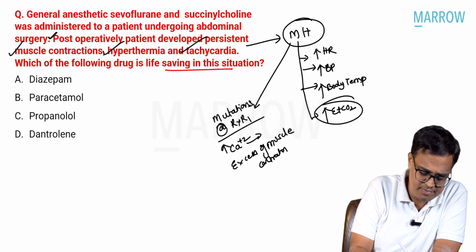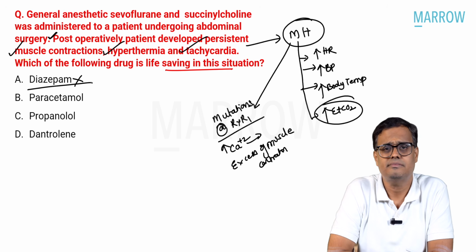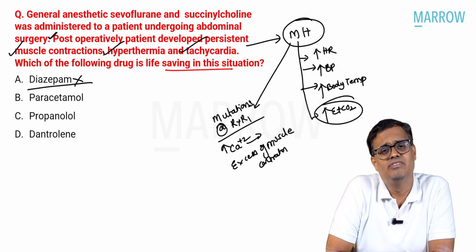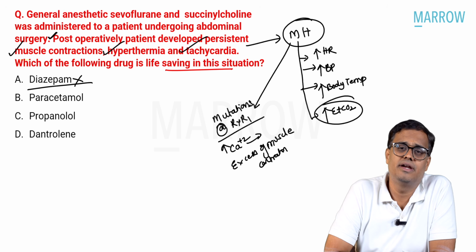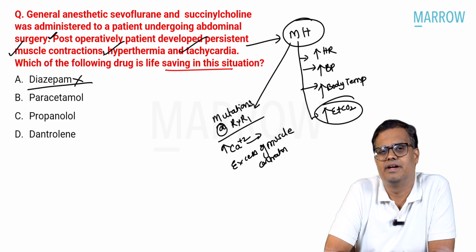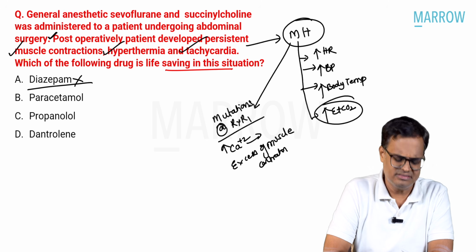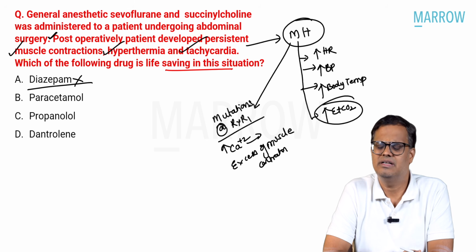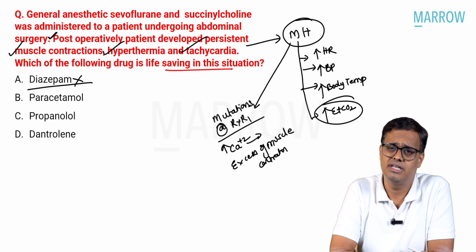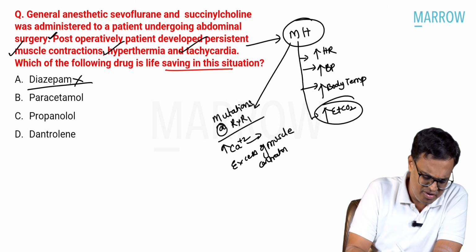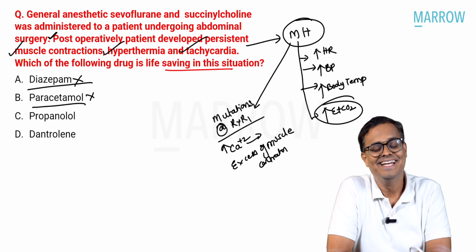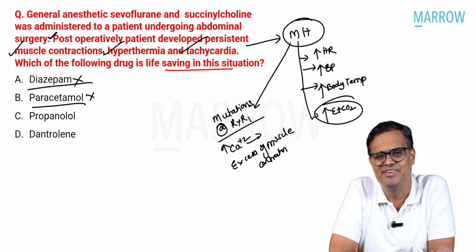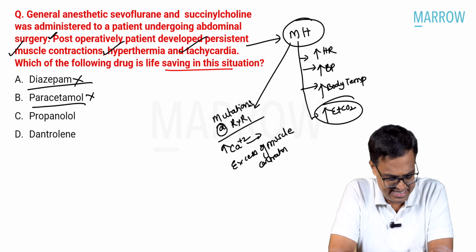If it is not a seizure episode, diazepam is an outdated drug. Diazepam is one drug which I have been telling students many times is outdated. When I did my post-graduation in 2007, this was an outdated drug. Yes, some examiners are still following diazepam. It's okay, fine. But in this situation, diazepam is not the right drug. And there is no role of paracetamol at all, because paracetamol, Dolo 650 tablets, all these are used for simple fevers. This is not a simple thing.